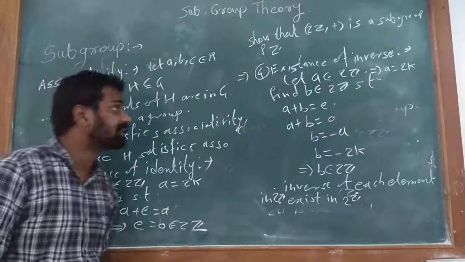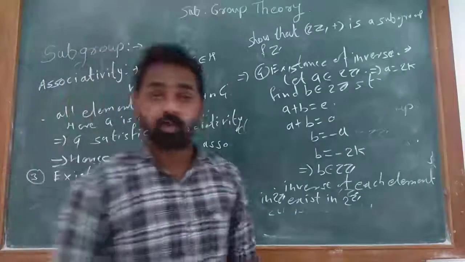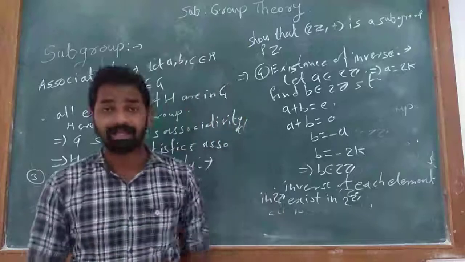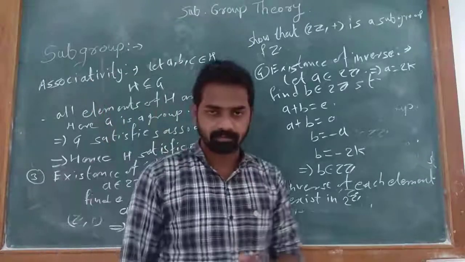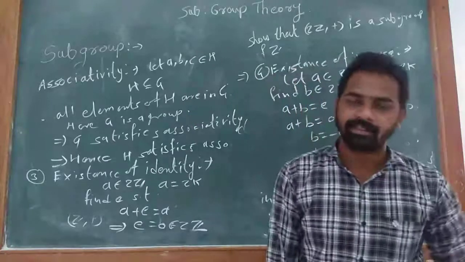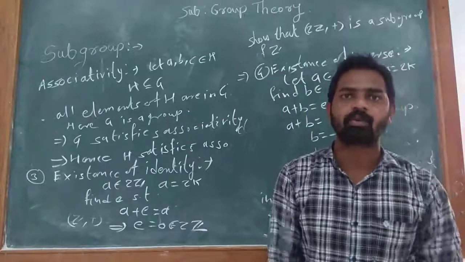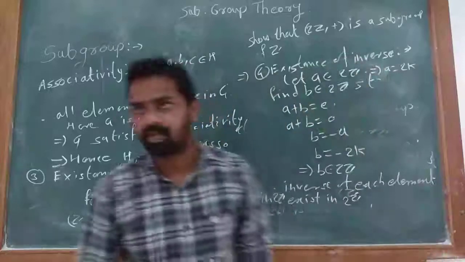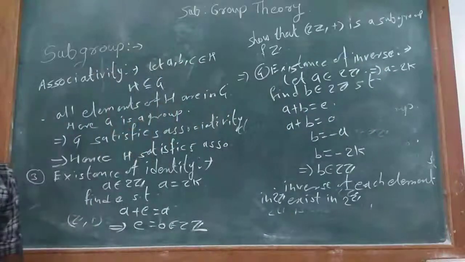Therefore, by first, second, third and fourth, we get 2Z forms a group under addition. Here 2Z is a subset of Z, and 2Z forms a group under addition. This implies 2Z is a subgroup of Z.